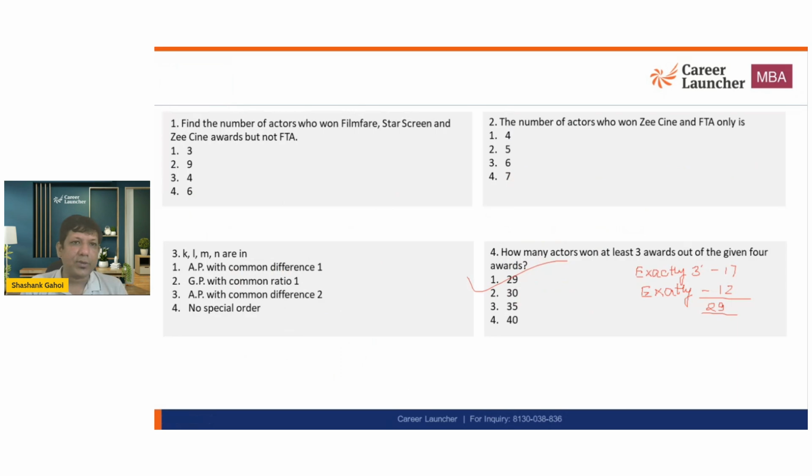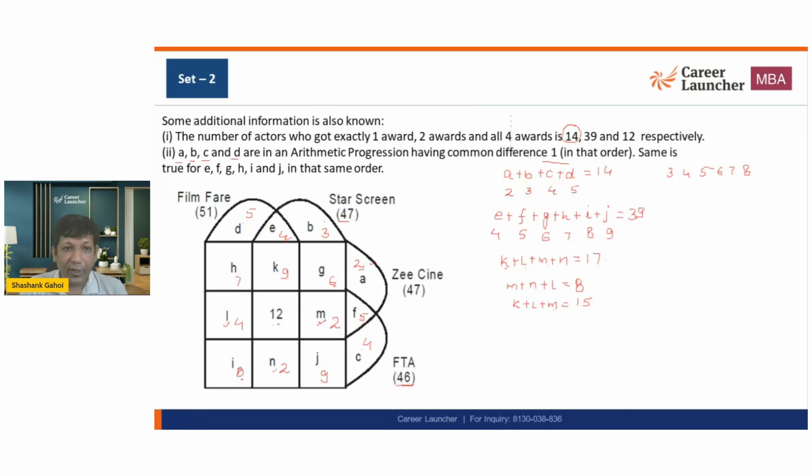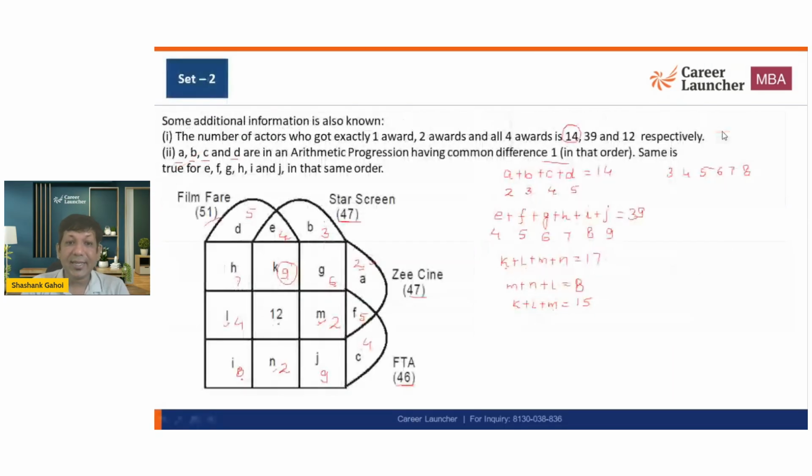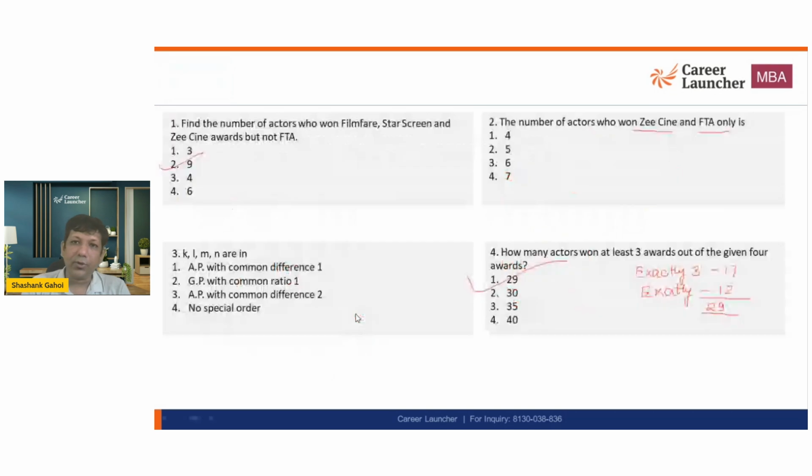Now I'm going to solve this one. The number of actors who won Filmfare, Star Screen, and Zee Cine. So Filmfare, Star Screen, and Zee Cine, all three of them, the common number is 9. So answer becomes 9. That is option 2. Okay. The number of actors who won Zee Cine and FTA award only. So Zee Cine and FTA only, that is actually going to be this number, and that is equal to 5. We got the answer as option 2.